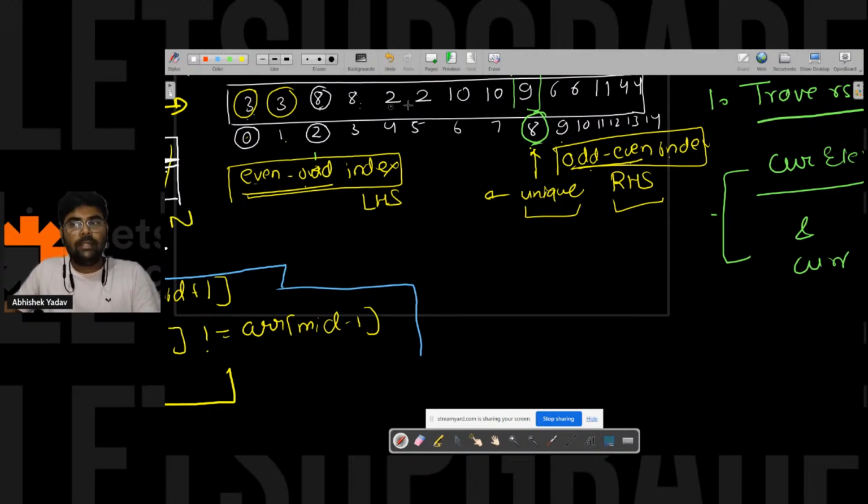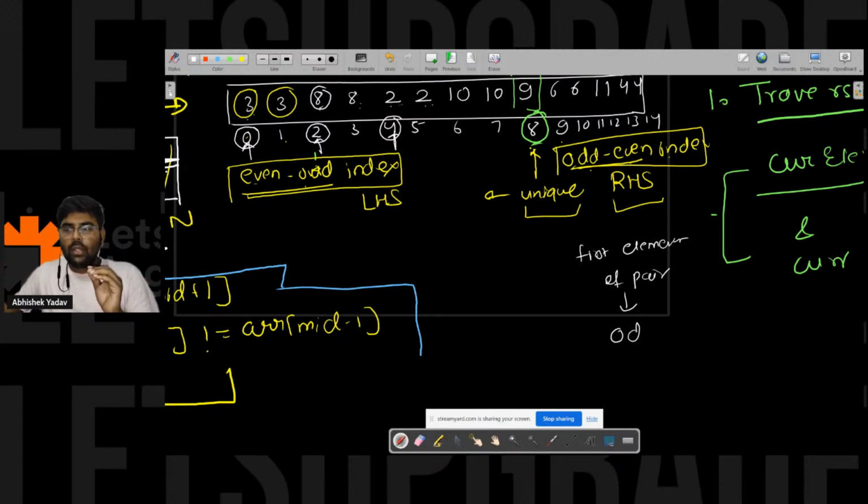The first duplicate element of 2 and 2 is present at 4. So I am able to conclude one thing: the first duplicate element in the left hand side part is present at the even index. Similarly, if I have to see the right hand side part, then the first element of the pair is present at an odd index.